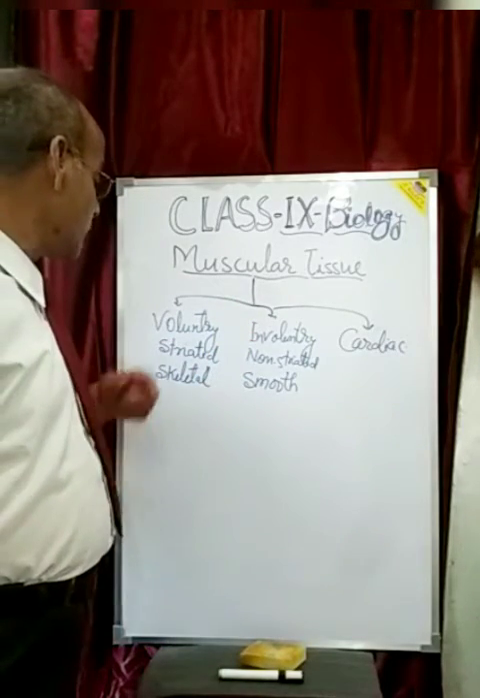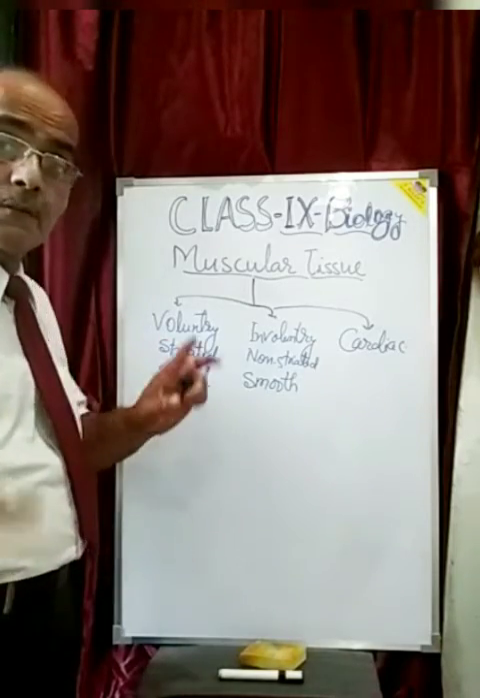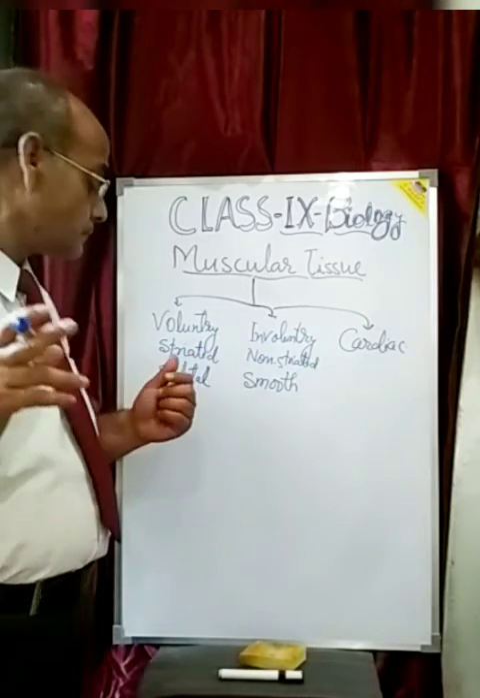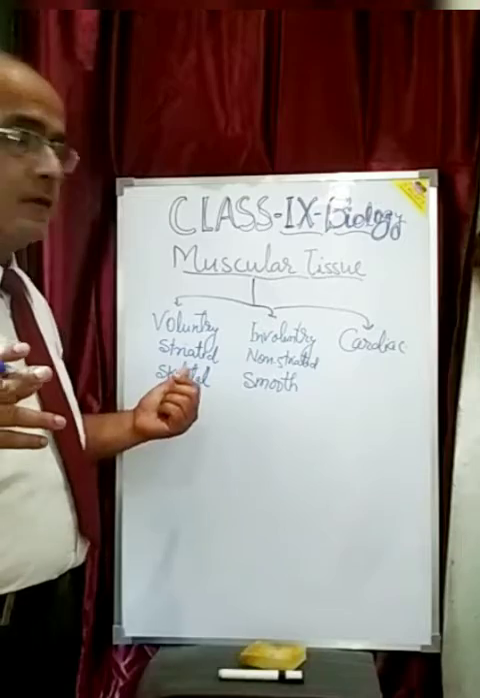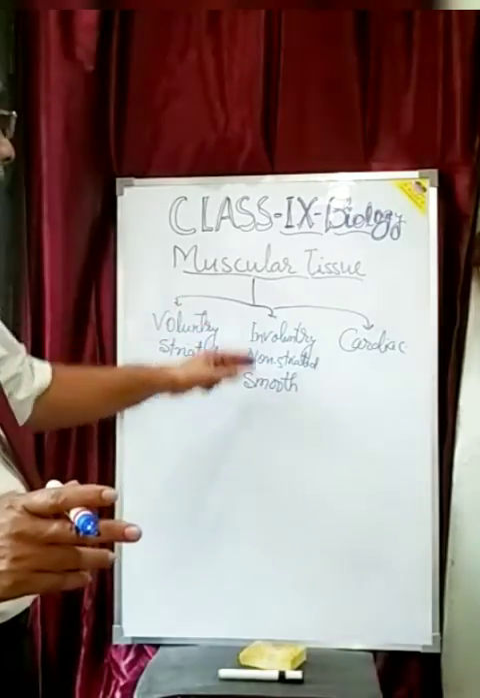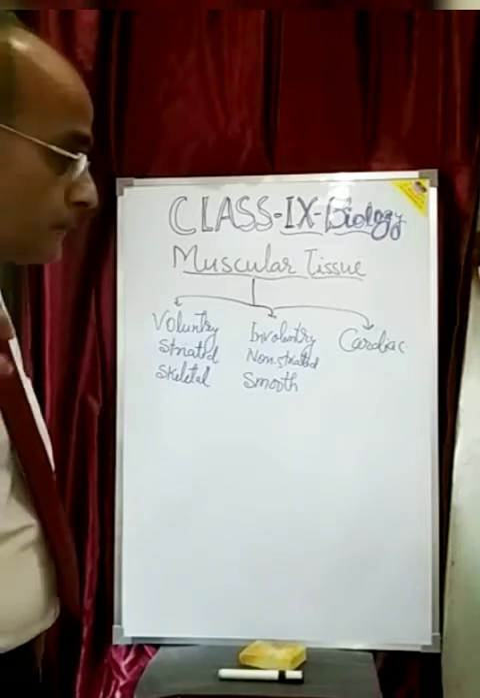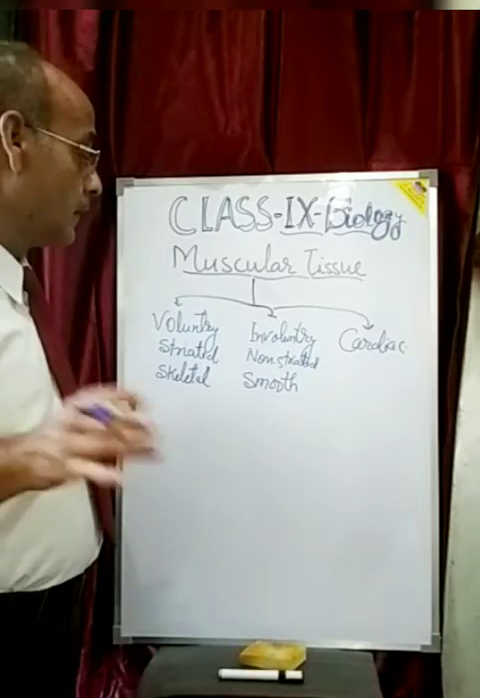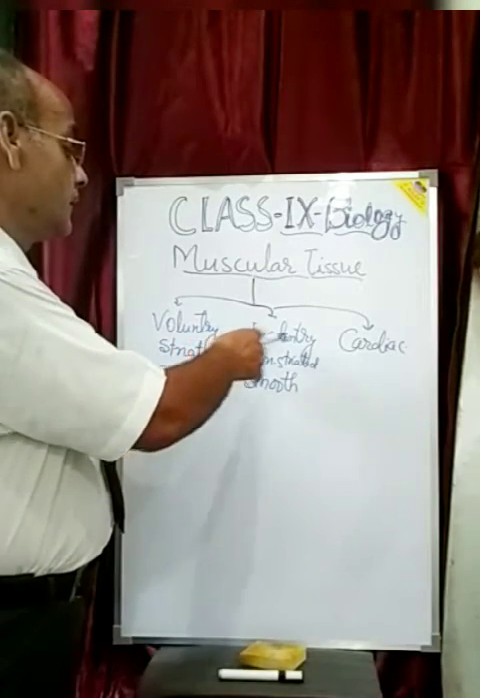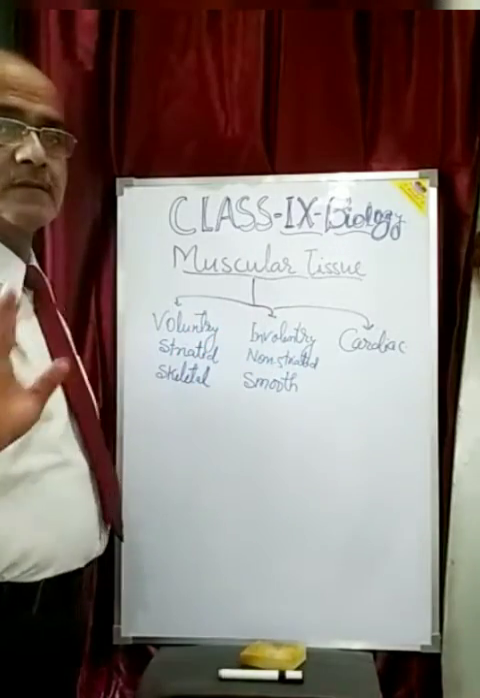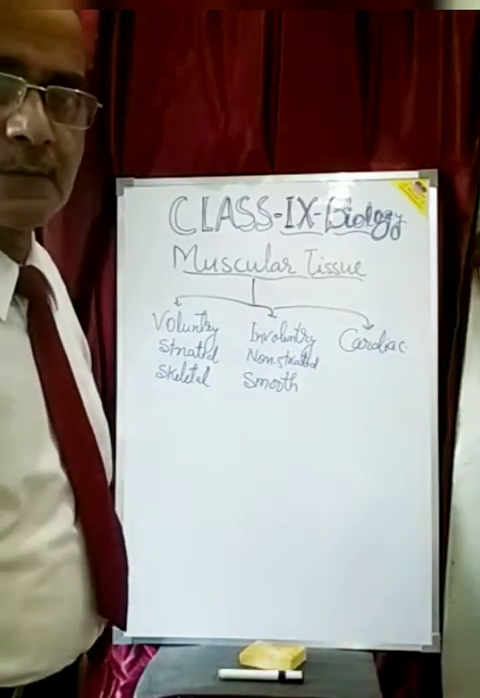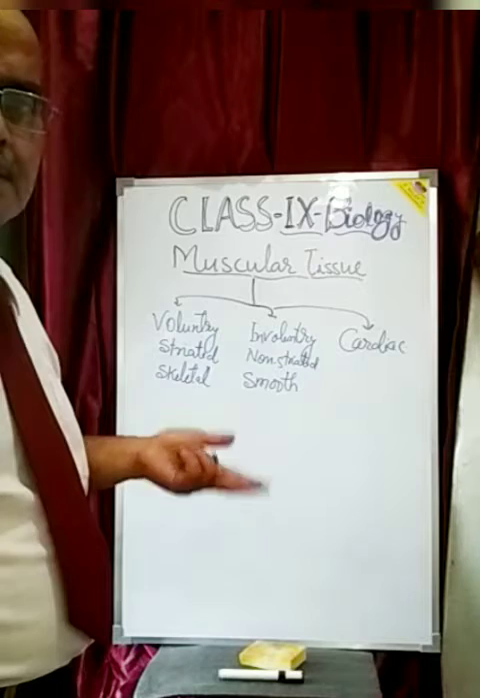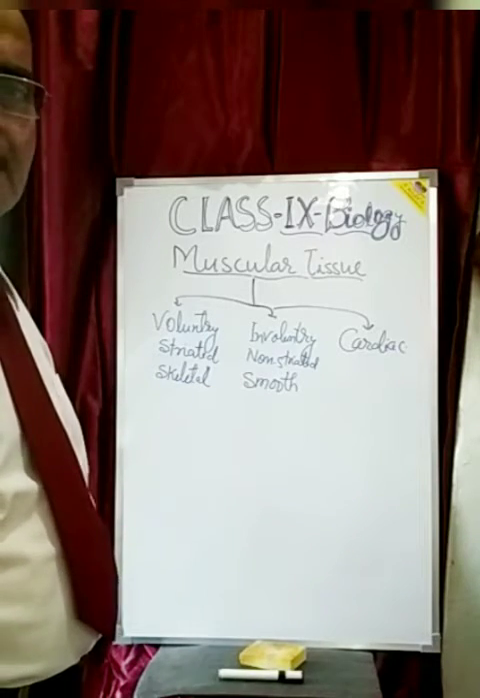If the term striated muscle comes to you, then you have to understand that it is the voluntary muscle and the skeletal muscle. So there are these names for these two types of muscular tissue. The names are voluntary or striated or skeletal muscles; second, involuntary or non-striated or smooth muscles; and third, cardiac muscles. Very briefly, I would like to explain these three types of muscular tissue found in the animal body or human body.